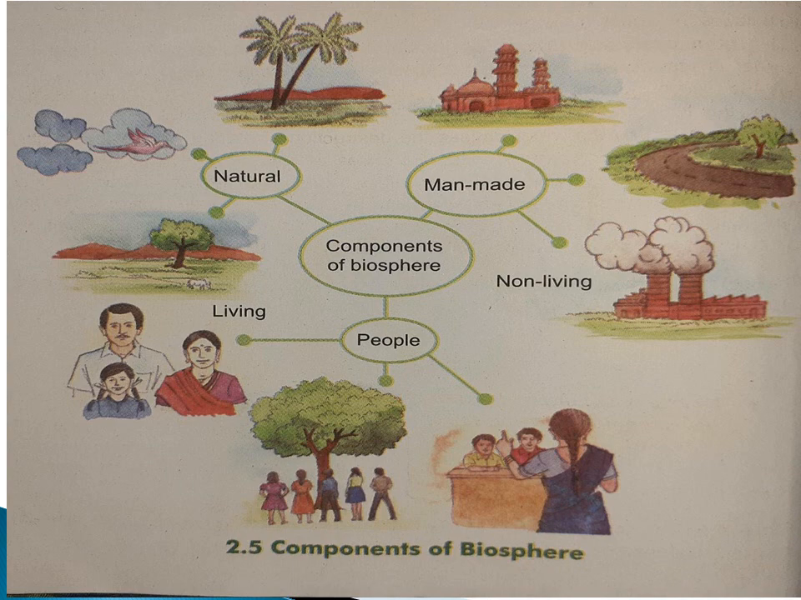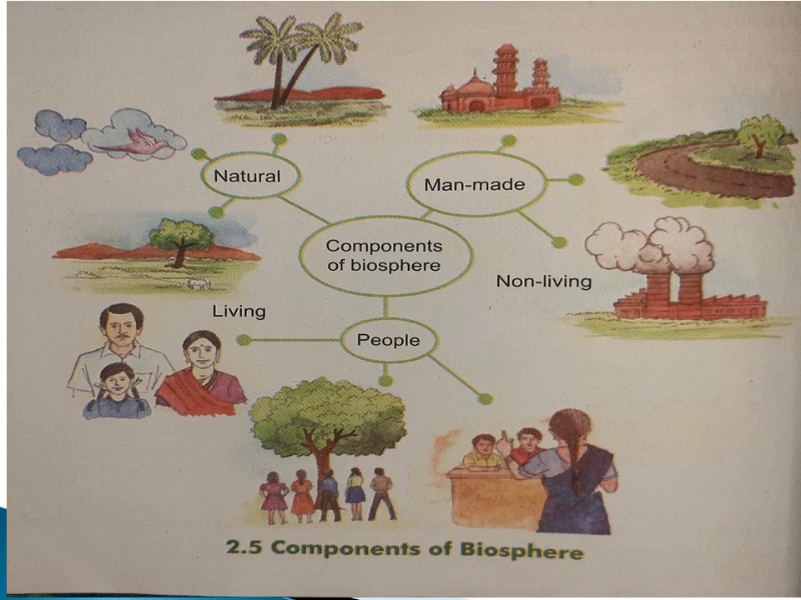See the picture. In the picture you can see components of biosphere. In living things you can see human beings, trees, birds, animals, etc. And in non-living you can see factories, roads, buildings, park, etc. These all are the components of biosphere.